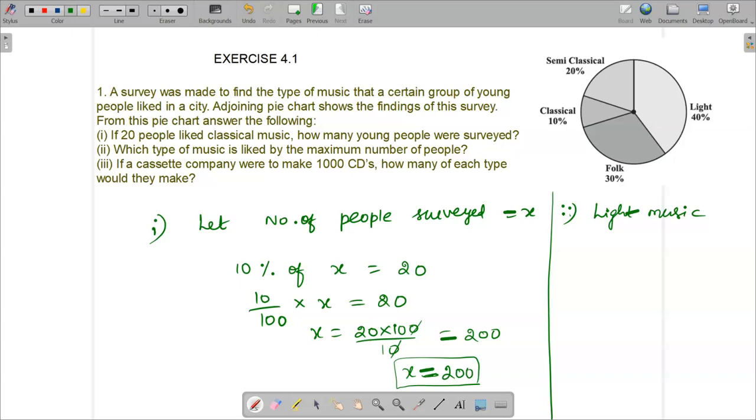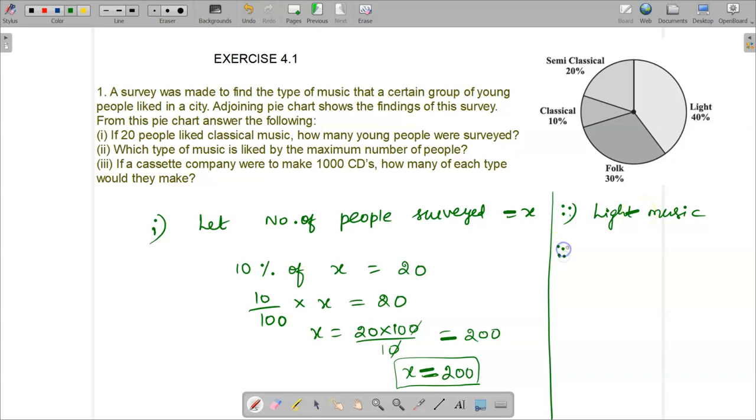If they ask for the count, then I have to find out, as usual, 40% of the total number of people, that is 200. 40 divided by 100 into 200 we have to use, and we have to find out the number of people. But here they didn't ask the number of people. Which type of music only they have asked. So, light music is the answer.